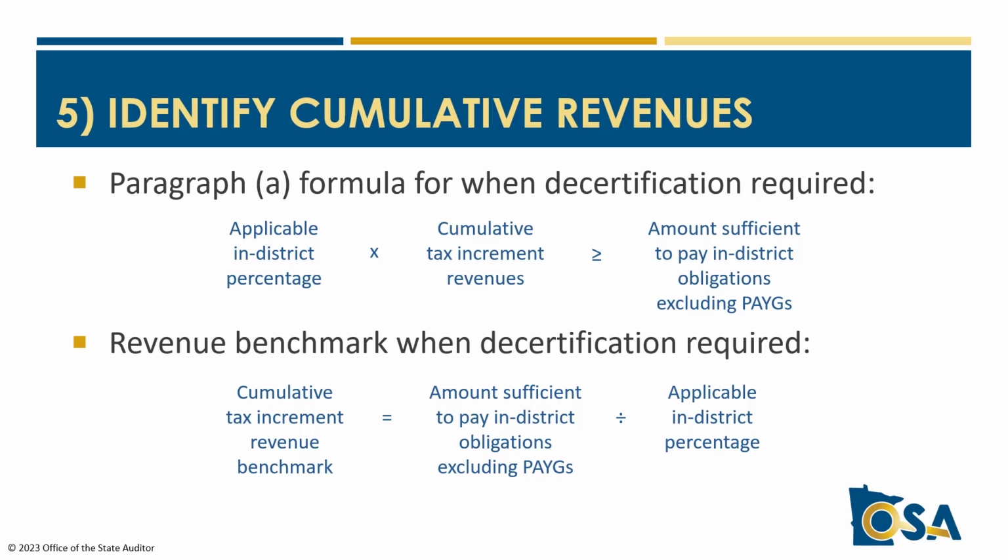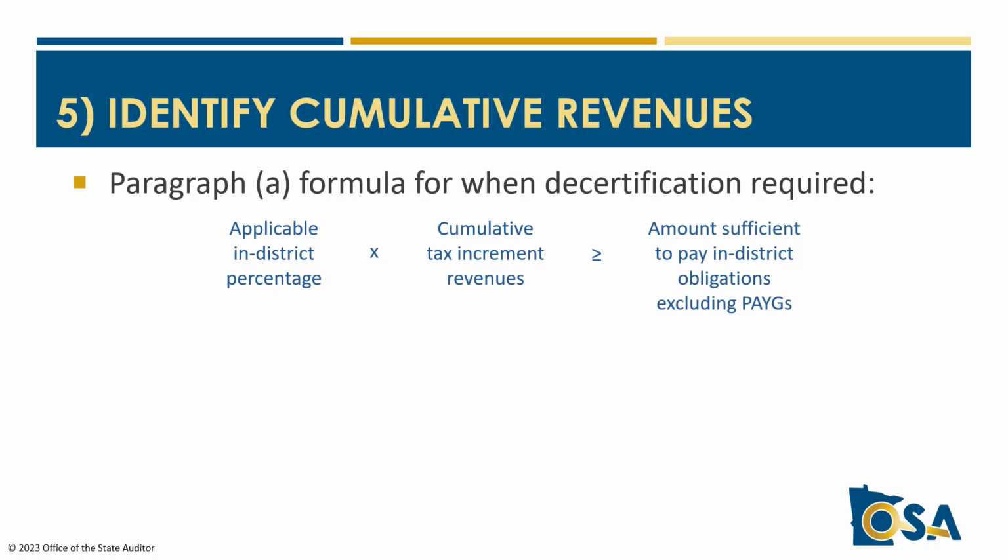Okay, so in step 4, we identified the revenue benchmark for planning purposes to look ahead at when decertification or parcel removals will be required. And planning ahead is good. But the formula in paragraph A, the actual requirement, is to multiply the applicable in-district percentage by the cumulative tax increment revenues to see if that amount exceeds the amount sufficient to pay in-district obligations, excluding PAYGOs. So making this determination will be step 6. But first we must identify the cumulative tax increment revenues, and this is step 5.